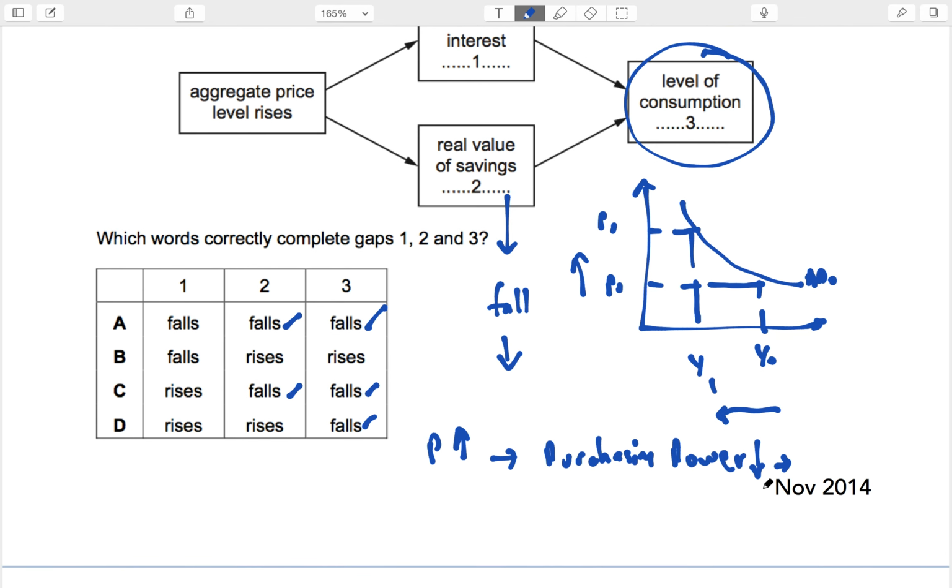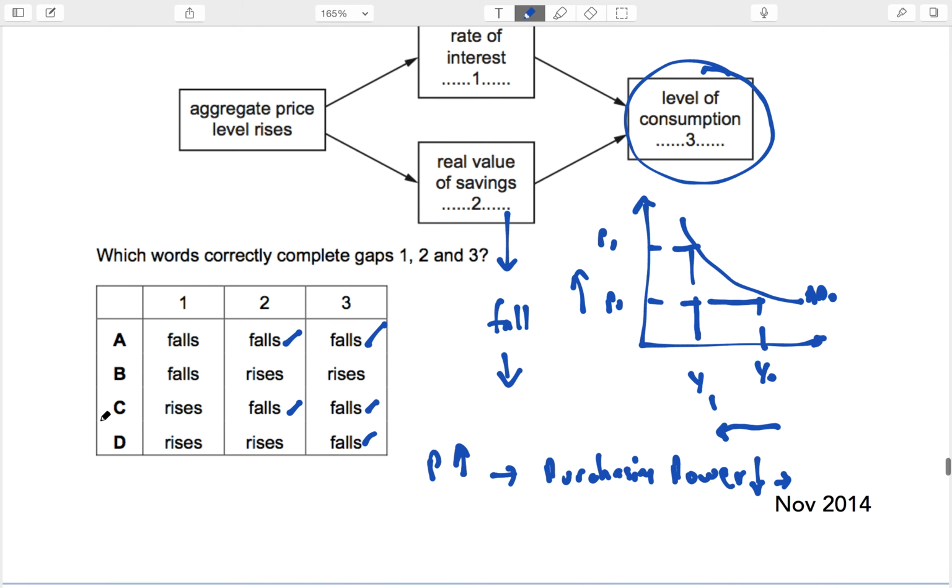What would you do? You would want to borrow money, or you would want to demand more money because you want to buy the same amount of goods. In demanding more money, you would want to borrow and suddenly the rate of interest will go up because the demand for borrowing will go up. People would want to borrow money in order to come back to the same level. So rate of interest will also go up.